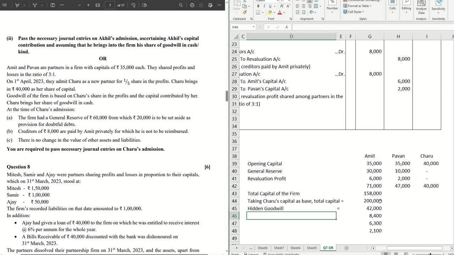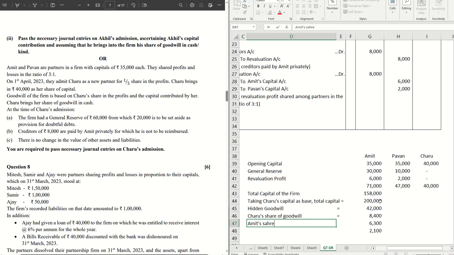Out of this, we have to find how much is Charu's share of goodwill, which is 1/5 of 42,000, which is 8,400. In that case, how much would Amit get?